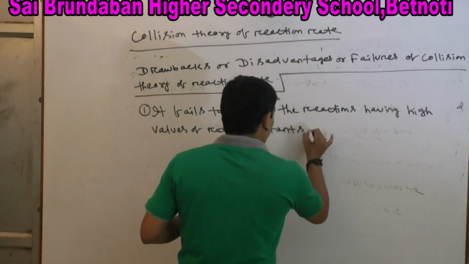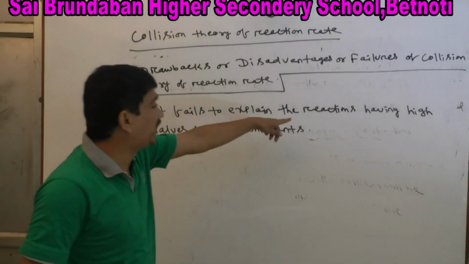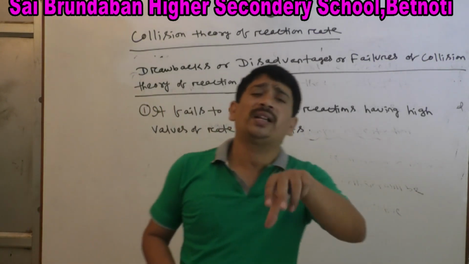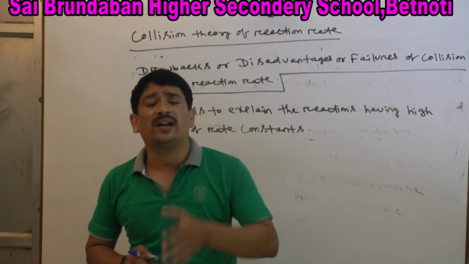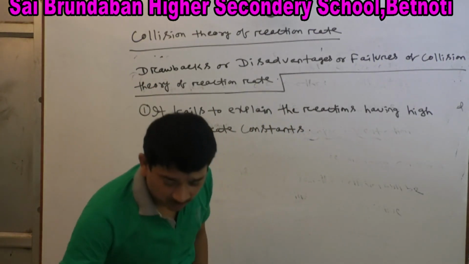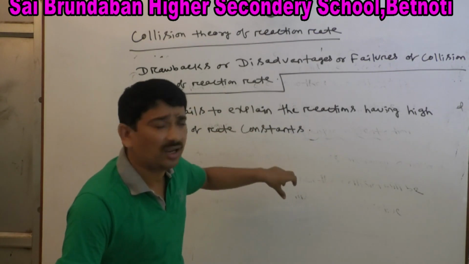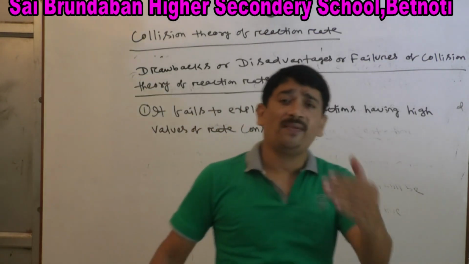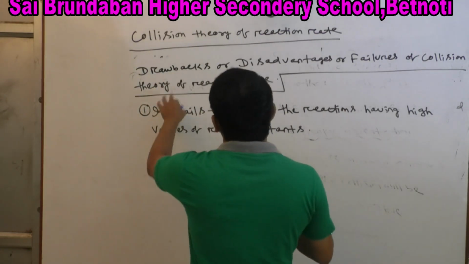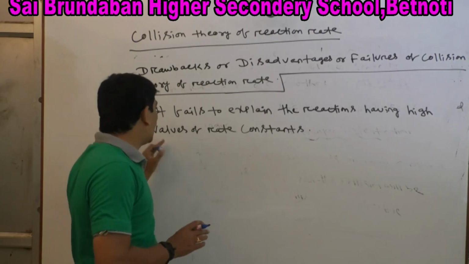Look, this is a very important part. It fails to explain the reactions having high values of rate constant. We have already given you the characteristics of rate constant: the higher the value of rate constant, the faster is the rate of reaction. So it is a failure, particularly for chain reactions. For those reactions having high values of rate constant and a higher rate of reaction, the collision theory is a failure.